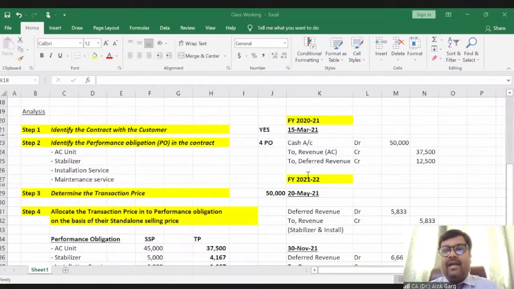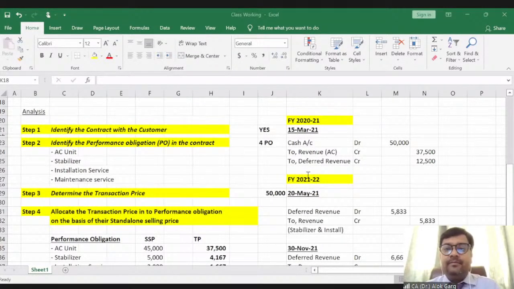Sairam, yes, we can say that it's a discount which was there in negotiating an entire package. So you are not required to recognize this 10,000 rupees. For Voltas, the revenue is only 50,000 rupees. But how do we allocate this 50,000 rupees into the various performance obligations? We have taken the fair values of the individual goods and services, and allocated the 50,000 in the ratio of the fair values of the individual goods and services, right? So we are not required to do anything for the 10,000. We recognize revenue to the extent of what we have received, and we have received 50,000 rupees.